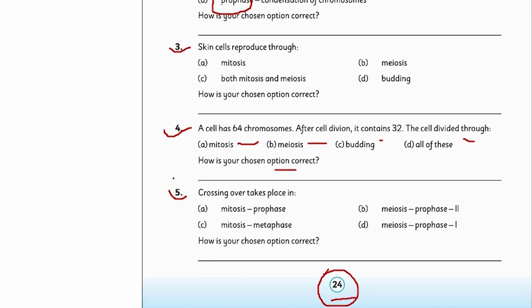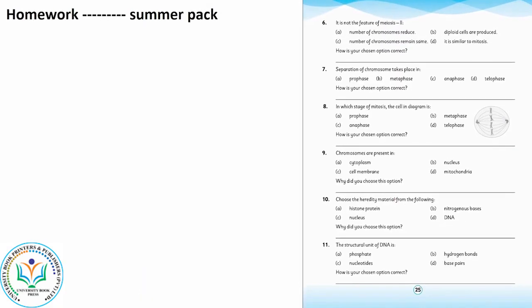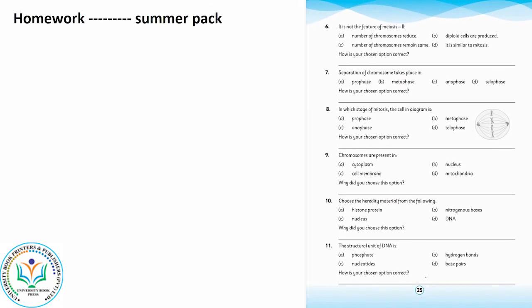Number 5th MCQ is crossing over takes place during, you have to find out the phase during which the crossing over take place, whether it is prophase of mitosis, metaphase of mitosis, prophase 2 of meiosis, or prophase 1 of meiosis, and then give the reason. Next comes the page 25. Solve question number 6, question 7, question 8, question 9 on page 25.